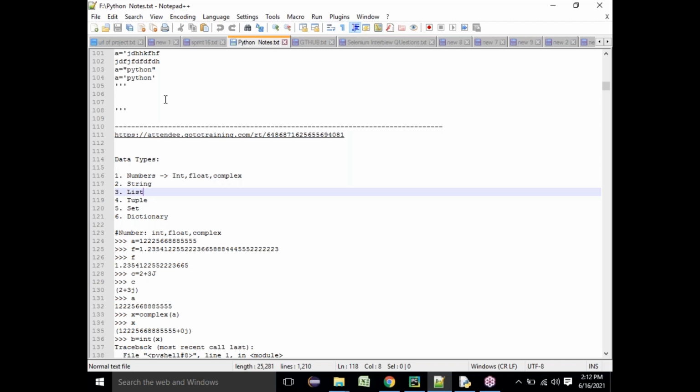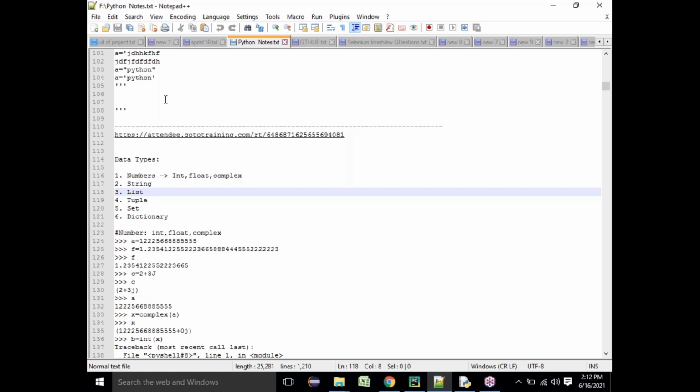Complex variable is a variable which you can create in the format of a plus bj, capital J or small j. A and B are called two real numbers. They can be integers, they can be float values. So this is generally what we discuss. There is nothing much to say in number data type, because we already know number data type means it can be either integer, complex, or float.